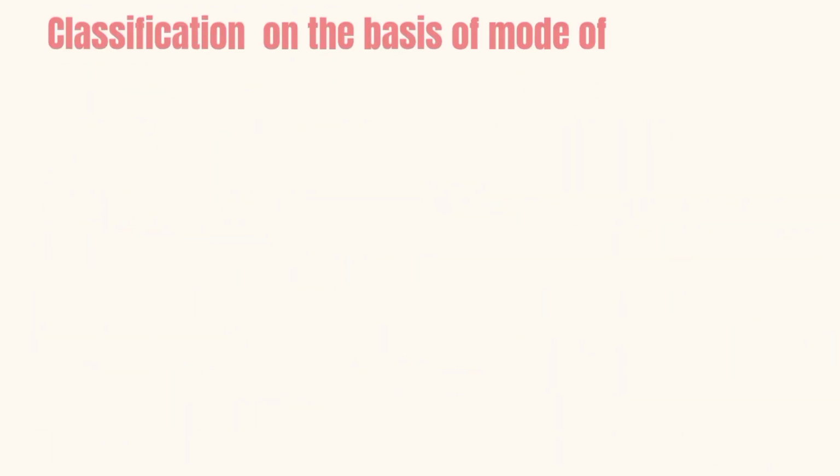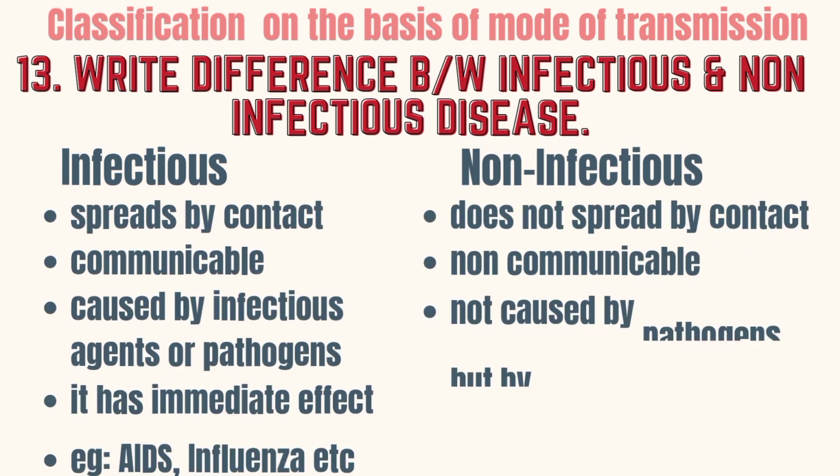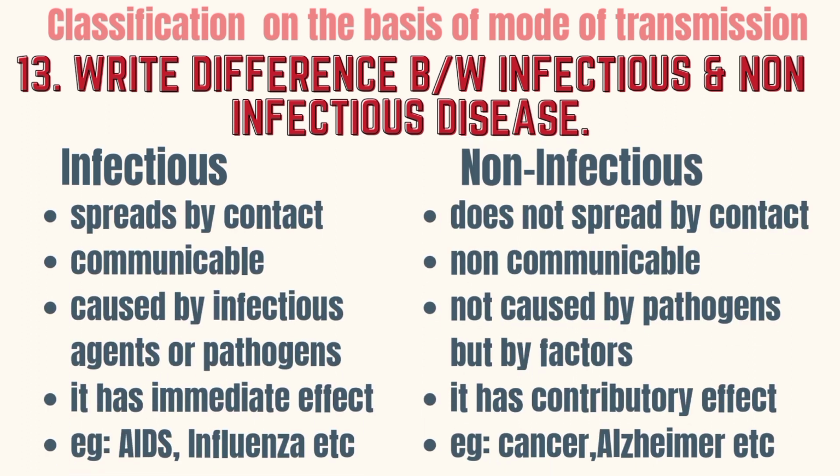What are the differences between infectious and non-infectious diseases? Infectious diseases can be spread by contact as they are communicable, and they are caused by infectious agents or pathogens, and they also have immediate effect. The diseases are AIDS, influenza, etc. Non-infectious diseases cannot be spread by contact because they are non-communicable. Also, they are not caused by pathogens but by other factors. They have contributory effects, and the examples are cancer, Alzheimer's, etc.